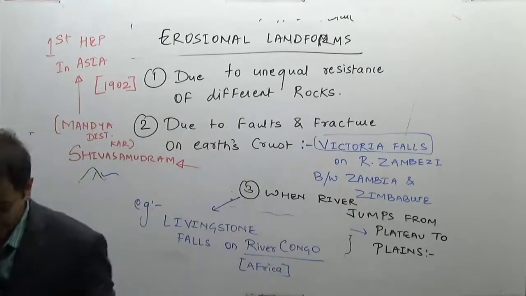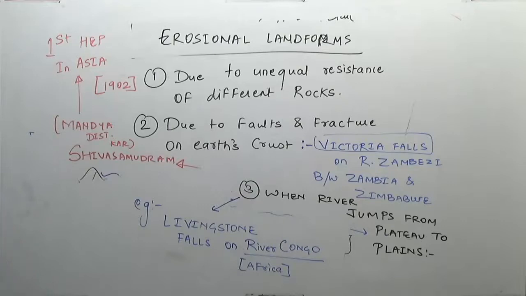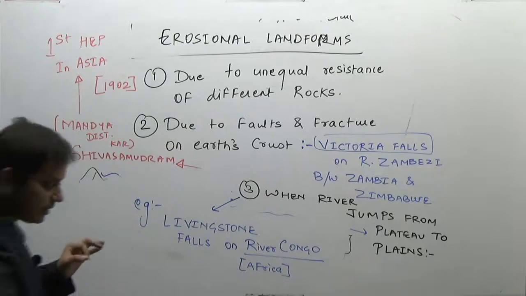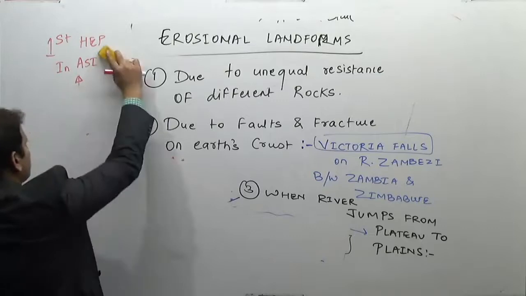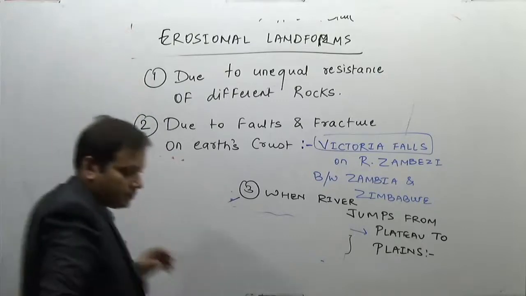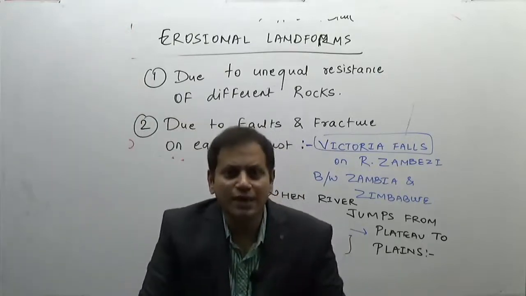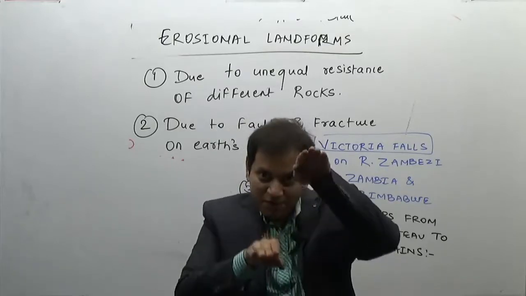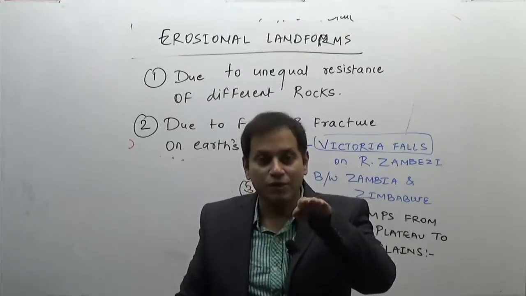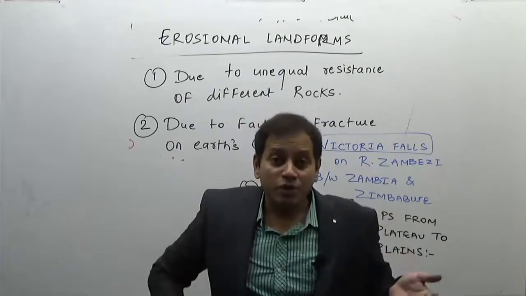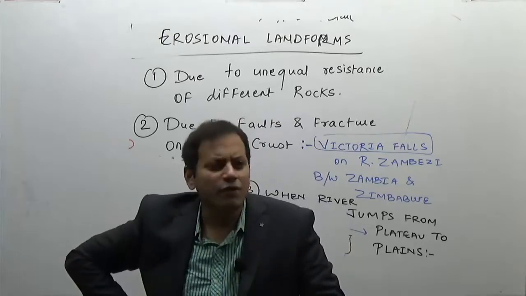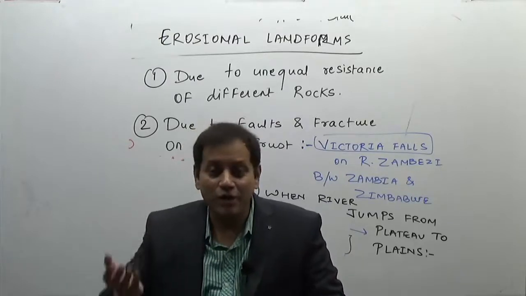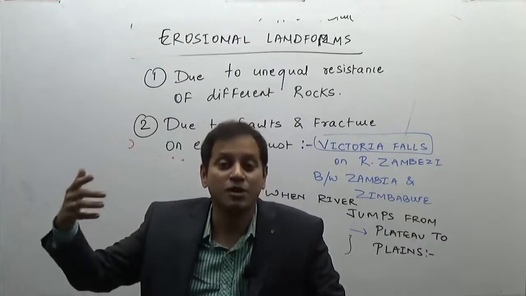Then the fourth reason is, you know that land is never stable. Land gets uplifted or it is downfolded. Now during the formation of the Himalayas, obviously the land got uplifted, resulting in the formation of young fold mountains.